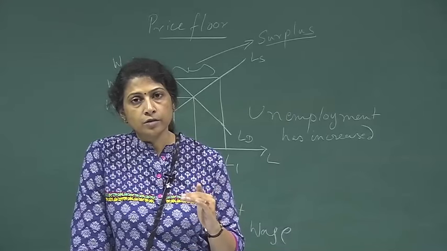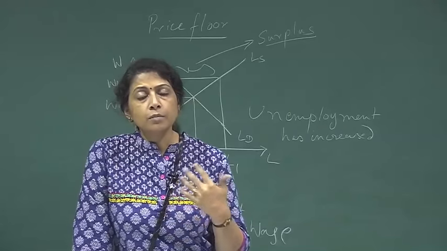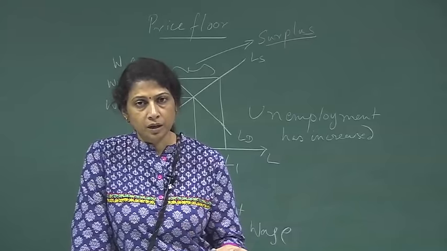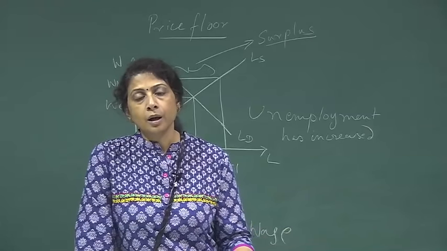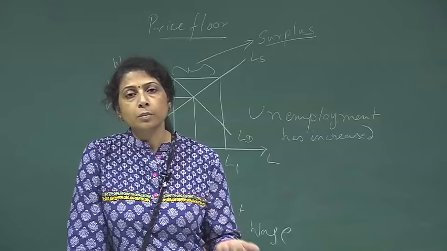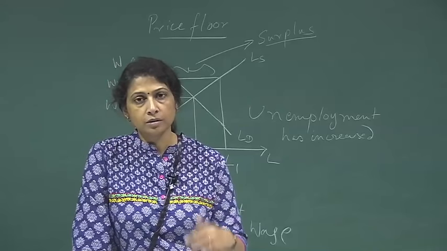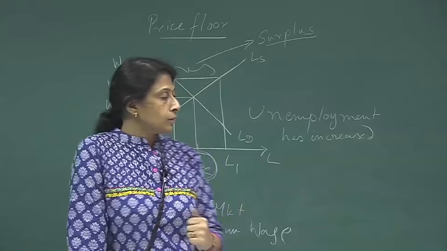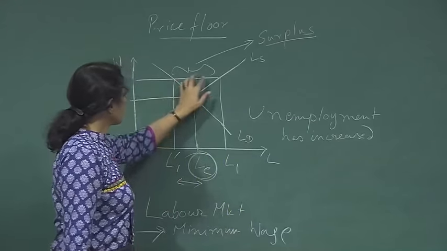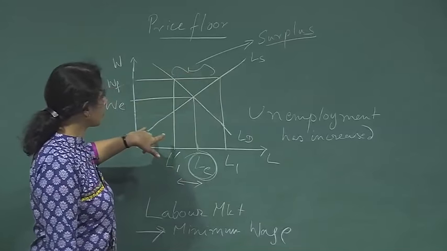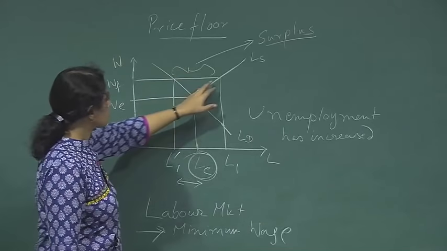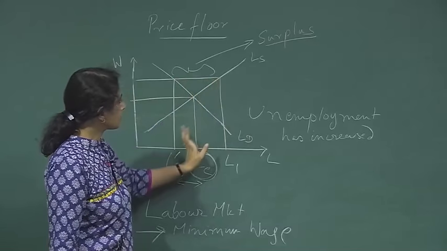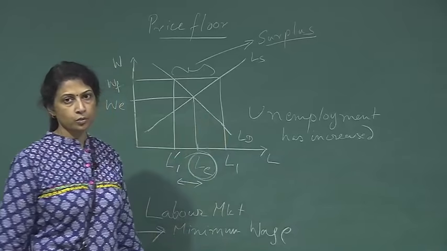Since there is a price floor on wheat, many more farmers would be willing to supply this product, because the price cannot go down any further. If we imagine this diagram for the wheat market, since the price of wheat has gone up, all these wheat producers will enter the market and start supplying wheat.